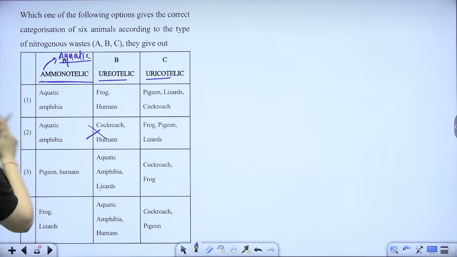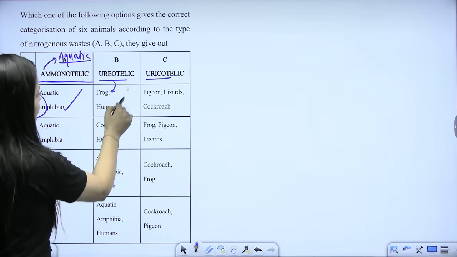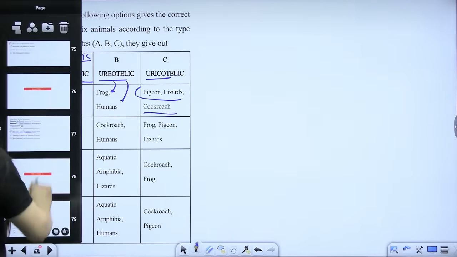Ureotelic, no, not the cockroach one. Uricotelic is cockroach, and ureotelic is human. Hanji beta, so what should be the answer here? Don't you think it is going to be 1? Hanji, hai na? Because aquatic, amphibian, ureotelic. Right, and here uricotelic is this one. So 1 should be the correct answer.